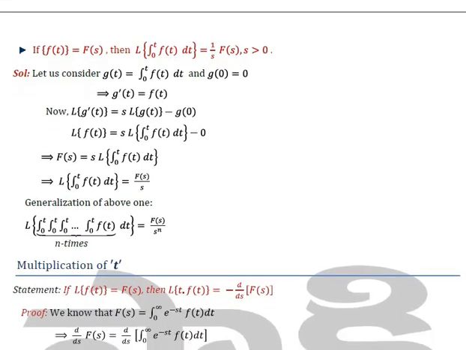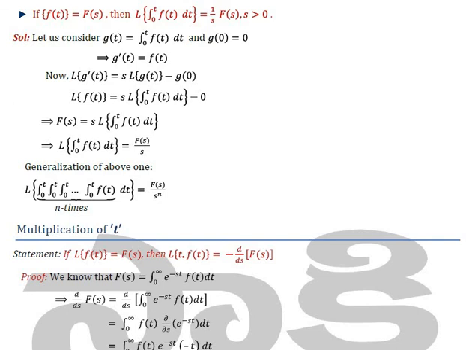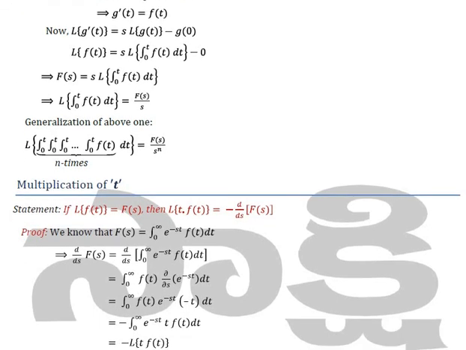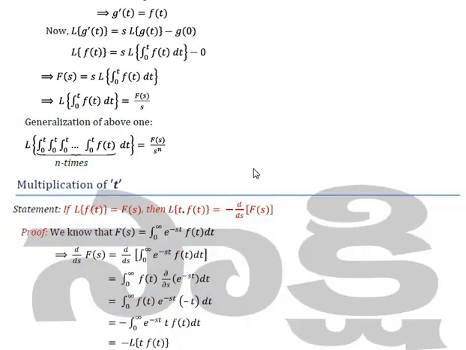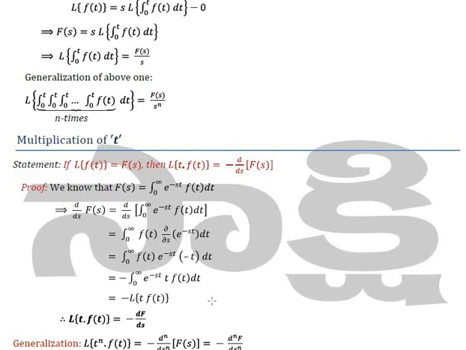Next we will come to the next theorem, that is multiplication by t. That is, what will happen if we are going to find the Laplace transform of a function of t when t is multiplied with it? The statement is, if L of f(t) is F(s), then L of t f(t) equals minus d/ds of F(s). The proof is simple. You just plug in the definition. Take both sides: d/ds of F(s) equals the integral from 0 to infinity of f(t) times the partial derivative with respect to s of e to the power minus st dt. So you just use the partial derivative concept to get the value as minus L of t f(t).